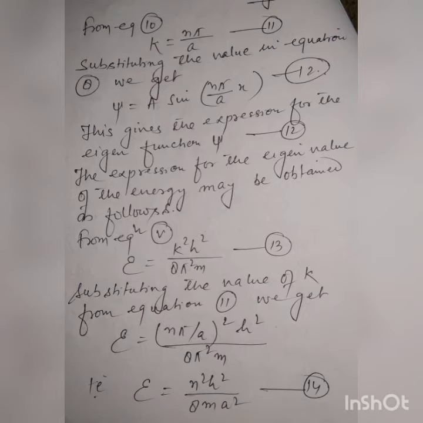The expression for the eigenvalue of the energy may be obtained as follows. From equation 5, E is equal to k square h square upon 8 pi square m, equation number 13. Substituting the value of k from equation 11, we get E is equal to (n pi upon a) whole square into h square divided by 8 pi square m. That is equal to n square h square upon 8 m a square, equation number 14. This is on page number 6.